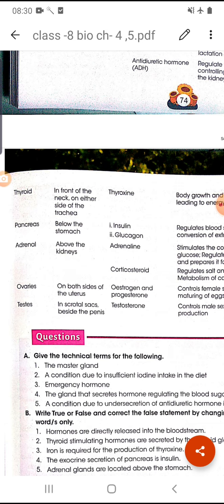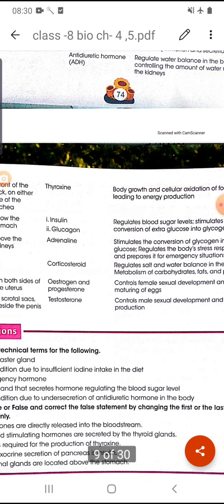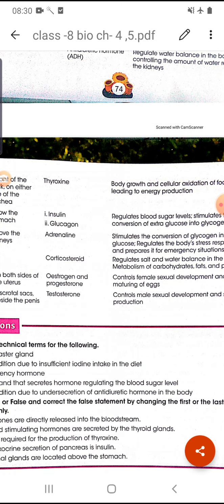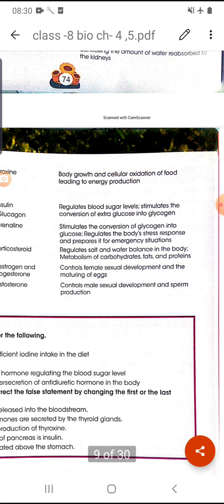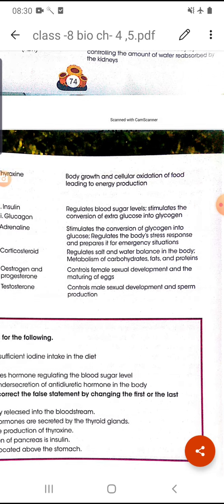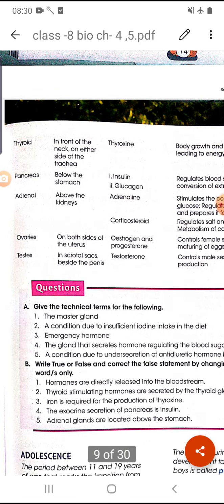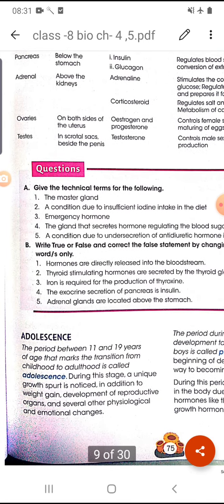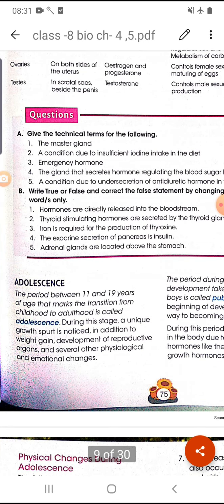And the last one is the testes. They are situated in the scrotal sac, and they secrete the hormone testosterone, which controls male sexual development and helps in sperm production. So all these hormones, the gland names and the functions of the hormones, you have to remember.